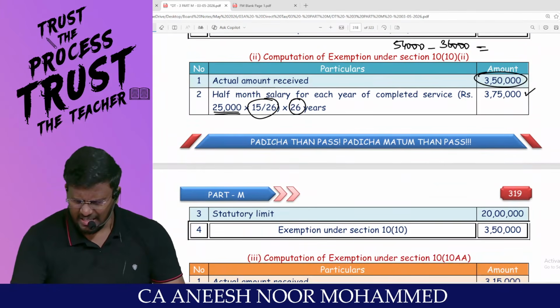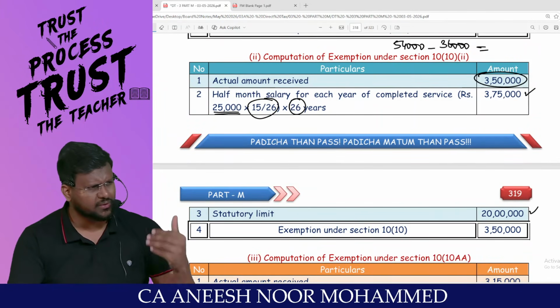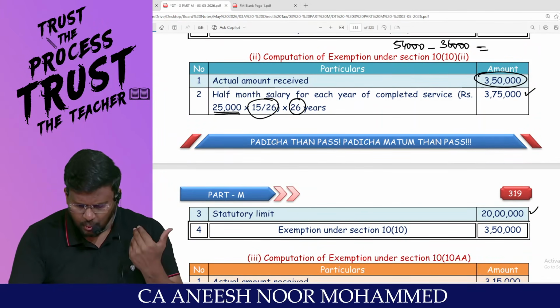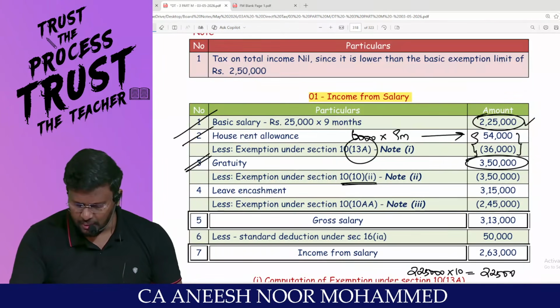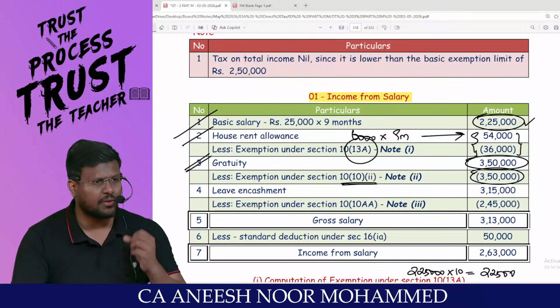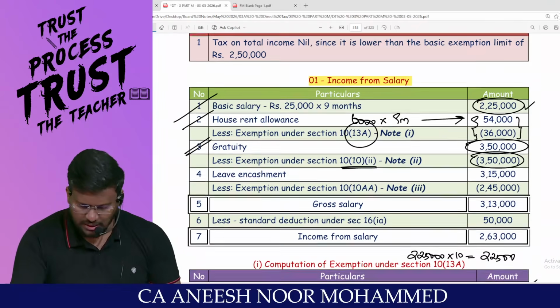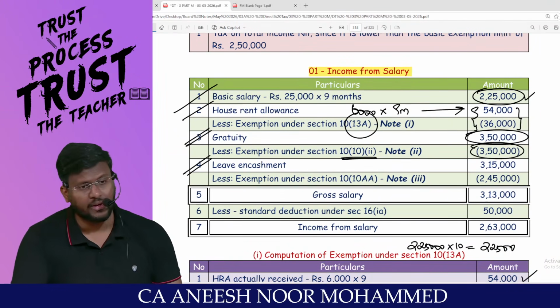3,75,000 and statute limit of 20 lakh. You tell me whichever is lower. 3,75,000 is lower. That means how much he has received? 3,50,000. Entire 3,50,000 is exempted, my dear lovable students. Nothing will be taxable. Coming to leave encashment.